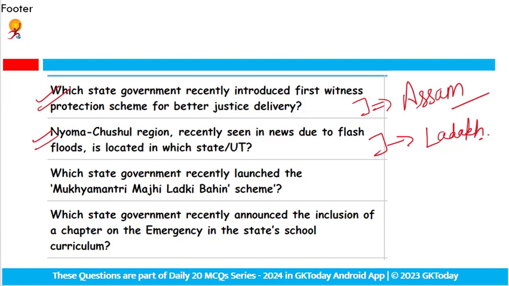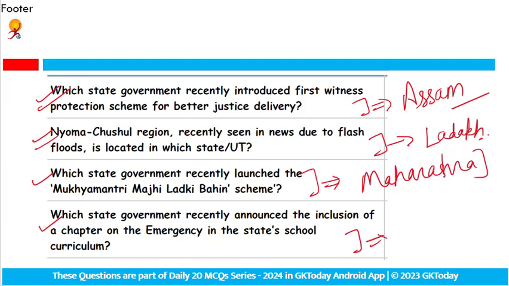The answer is Ladakh. Which state government recently launched the Mukhyamantri Majhi Ladki Bahin scheme? Majhi, so the language is from Maharashtra. So the answer is Maharashtra. We all know Maharashtra's scheme, Mukhyamantri Majhi Ladki Bahin scheme. Next one is which state government recently announced the inclusion of a chapter on the Emergency in the state school curriculum? This initiative is of the Madhya Pradesh government. Answer is Madhya Pradesh. Fine.